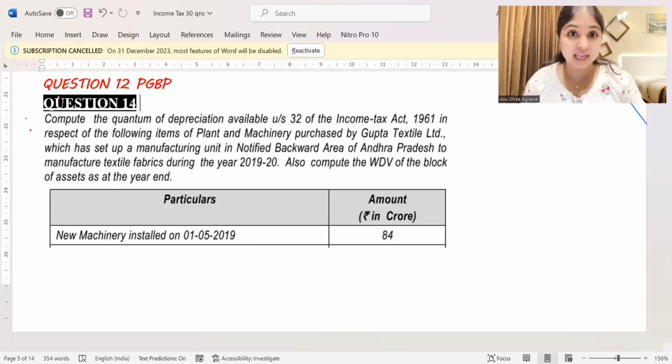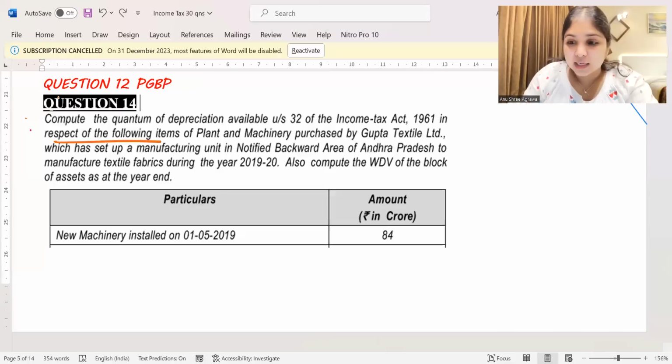You're unnecessarily wasting time over there. So one reading has to be a proper reading. Come on, read along with me. Compute the quantum of depreciation under section 32 of the Income Tax Act 1961 in respect of the following items of plant and machinery, purchased by Gupta Textile Limited, which has set up a manufacturing unit. Guys, it's a manufacturing unit.